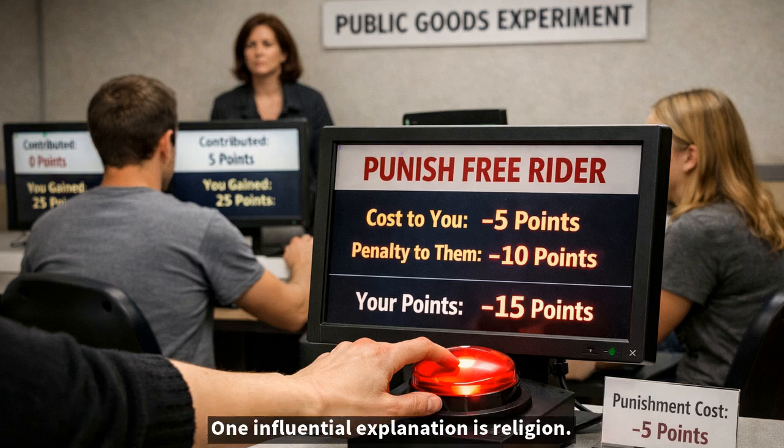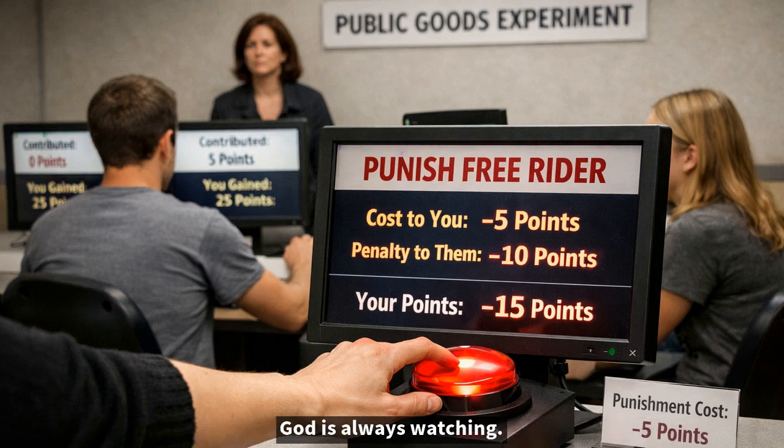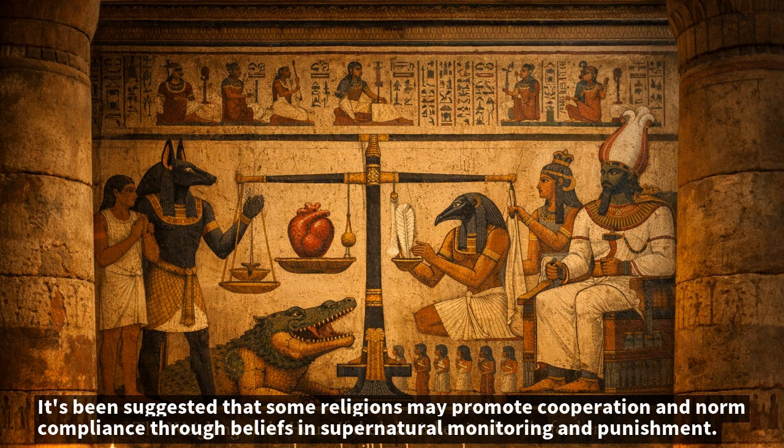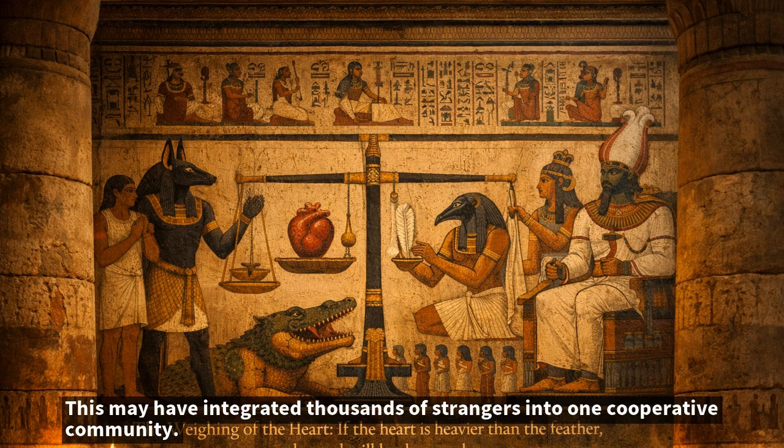One influential explanation is religion. Some religions have the concept of an invisible observer, God. God is always watching. God punishes defection. It's been suggested that some religions may promote cooperation and norm compliance through beliefs in supernatural monitoring and punishment. Shared beliefs, shared rituals, shared morality. This may have integrated thousands of strangers into one cooperative community.